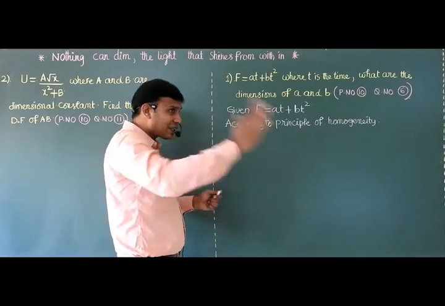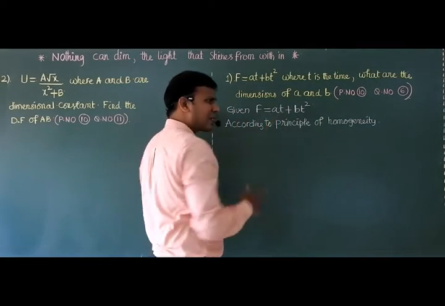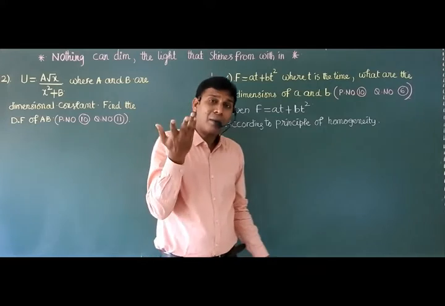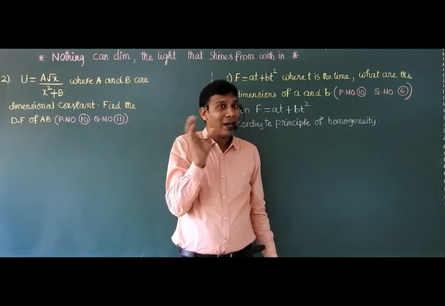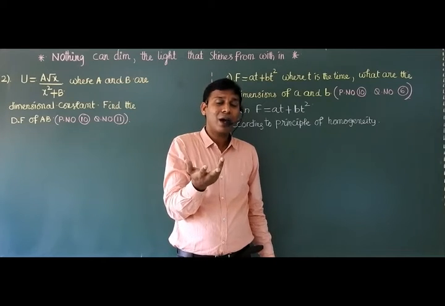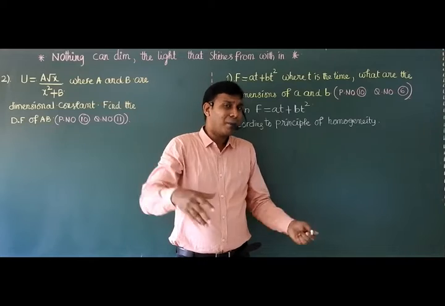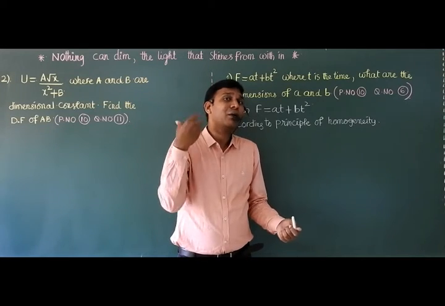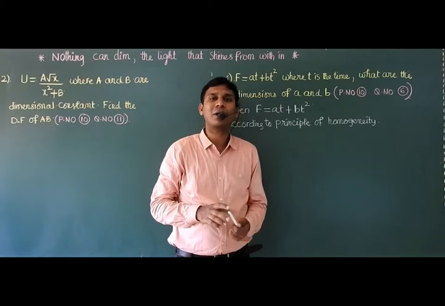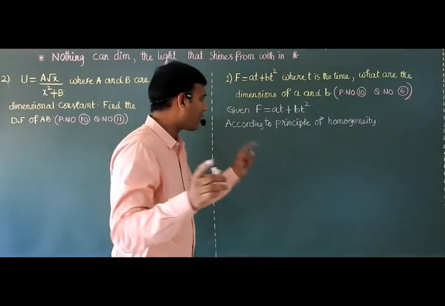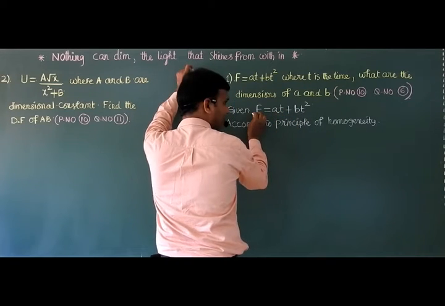Okay, so if you think in such a way, F is equal to, here they wrote at plus bt square. Why are they added, sir? According to the principle of homogeneity, at and bt square have the same dimensional formula. Why are they equal to F? Yes, the dimensional formula of F may be equal to at. That's why they are equated. That's why they are added according to the principle of homogeneity. So according to the principle of homogeneity, these two are added and equated.